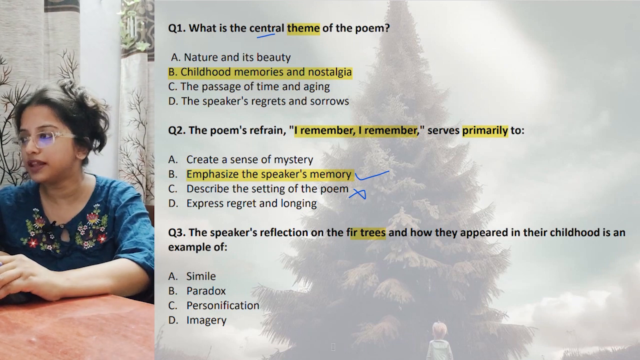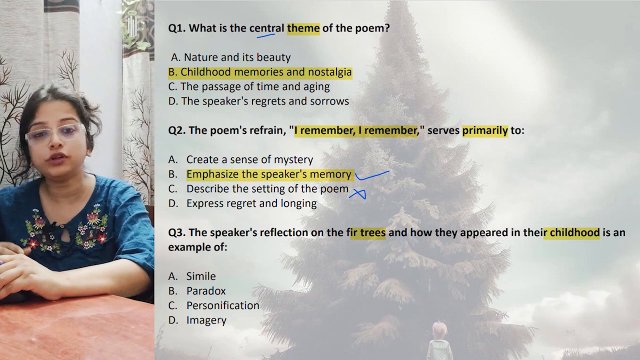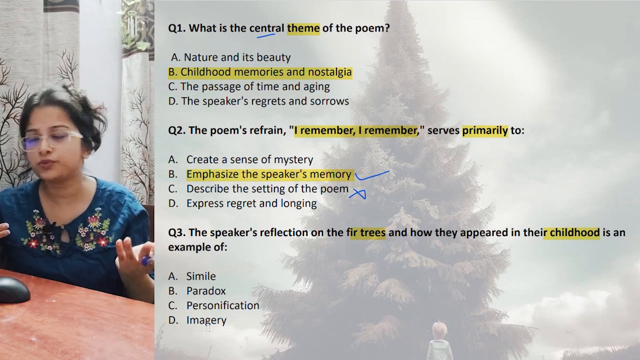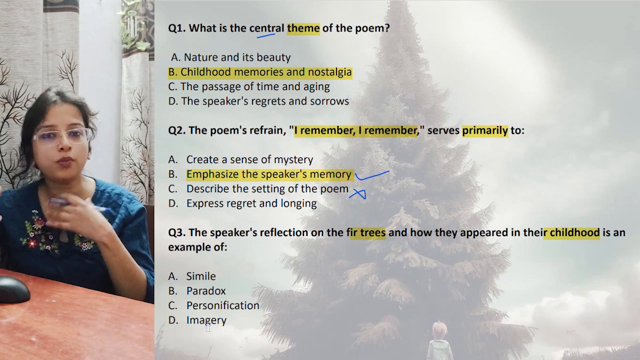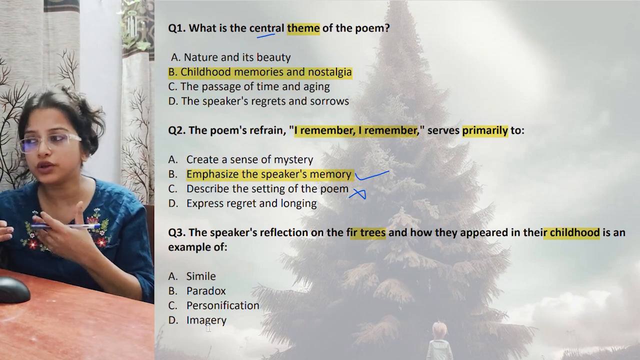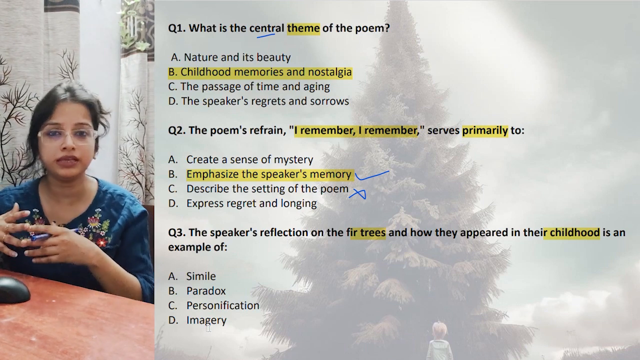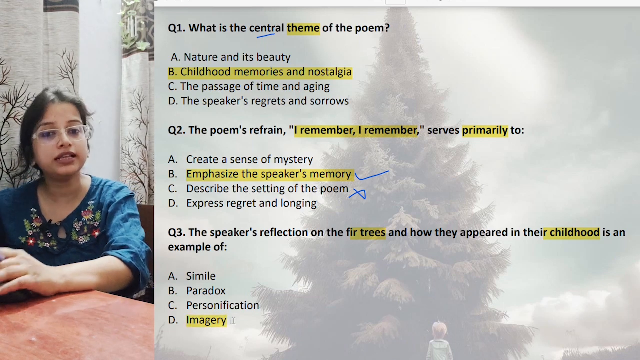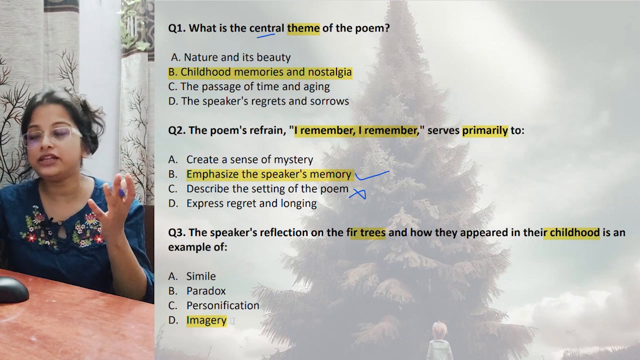So this reflection on fir trees and how they appeared in childhood is an example of which figure of speech? Simile. Is it a comparison? No such comparison was provided if you go back to the poem lines. Paradox, meaning an opposite situation or some deeper meaning, nothing as such. Personification: the tree is not personified, it is not said that the tree looks down on me, nothing as such. So the best option is imagery. From the word itself, it is the image that is created in our mind while we read.